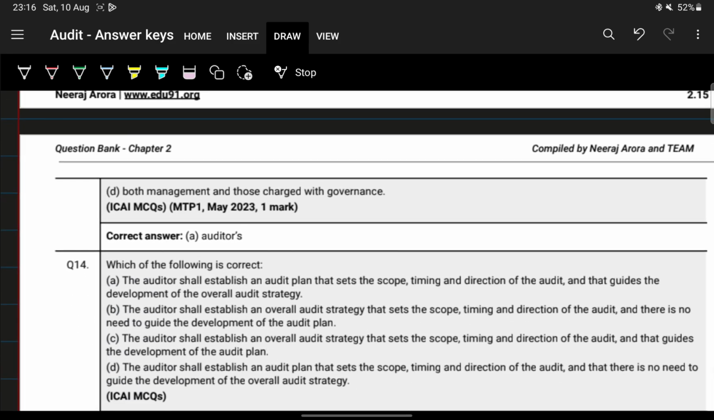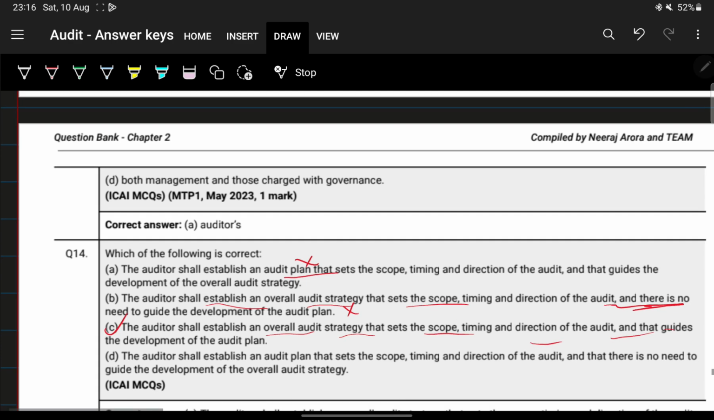Next, which of the following is correct? The auditor shall establish an audit plan that sets the scope, timing. No, the audit plan is not the one that sets it, right? Audit strategy sets the scope, timing and direction. Here, the auditor shall establish the overall audit strategy and there is no need for an audit plan. This is wrong. Auditor shall establish the audit strategy that sets the scope, timing, and direction and guides the development of an audit plan. This is correct. C is correct.